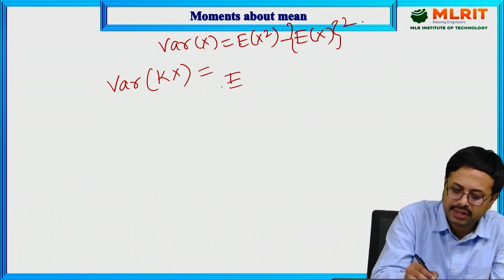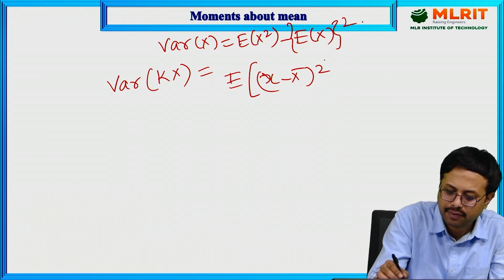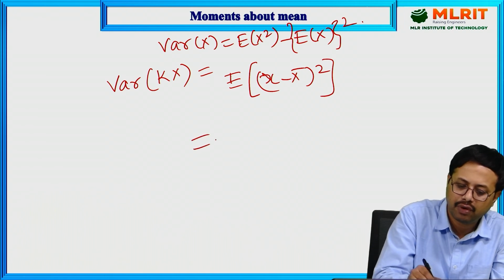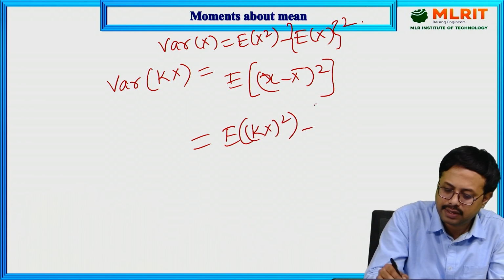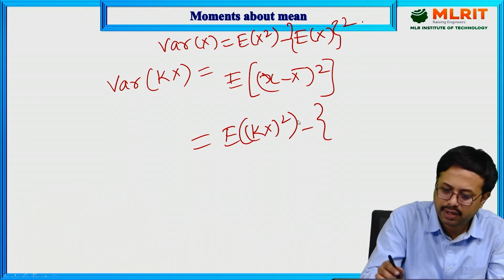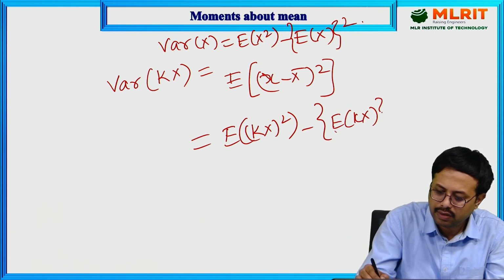You can use this formula, or you have one more variance formula, expectation of x minus x bar whole square. You can use either one. Then, in place of x, we take kx: expectation of kx whole square minus expectation of kx, whole square.